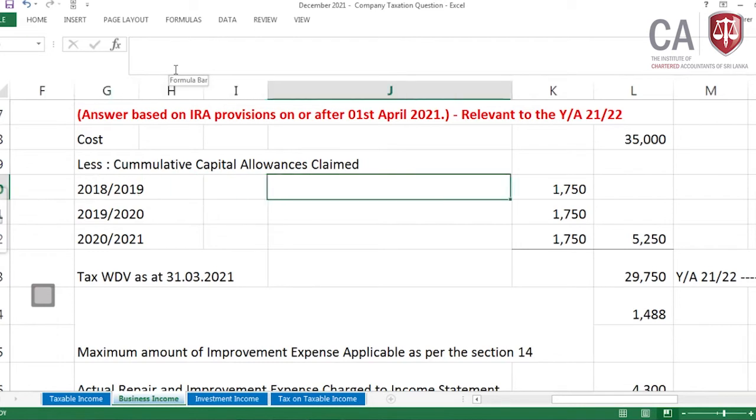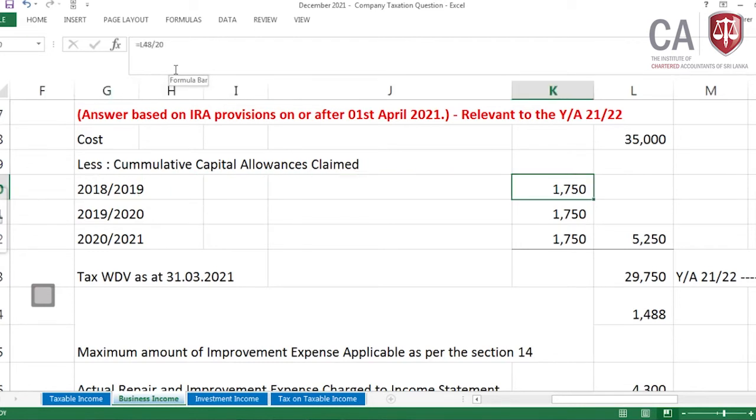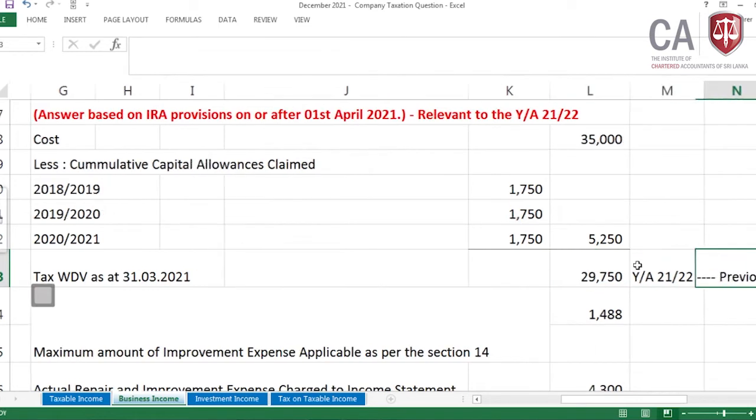For 2018-19 we have provided the capital allowances for the year 2019-20 on the depreciation basis of 19 years, and 2021 on the depreciation basis of 18 years. Then we have the cumulative capital allowances claimed for these two years up to 2021. Then as at 31st March 2021 we have the tax written down value of 29,750.